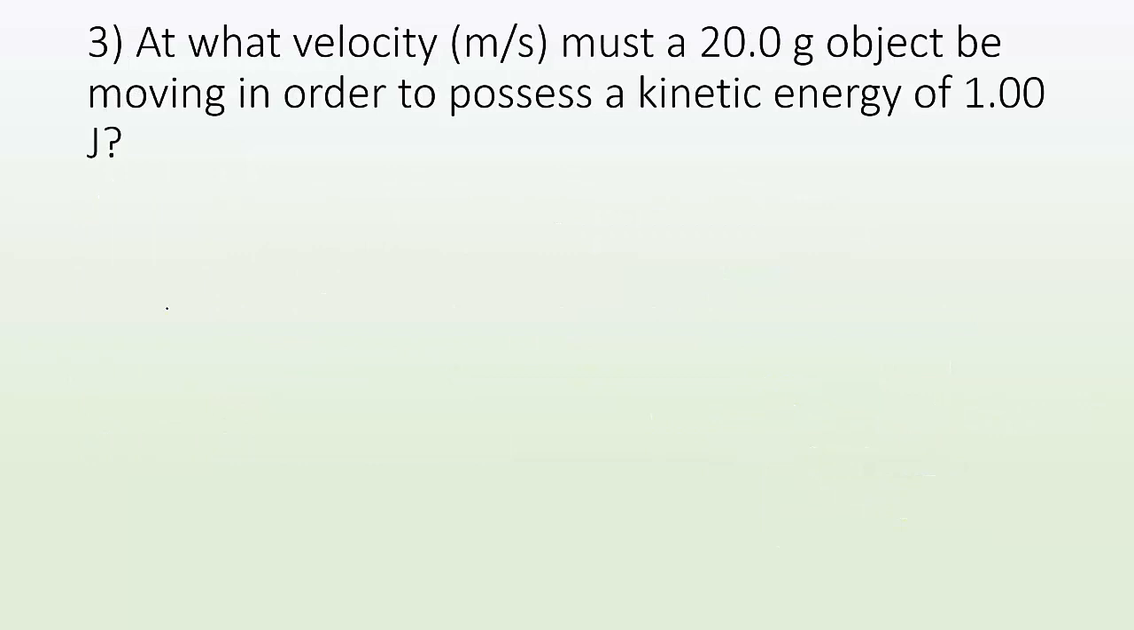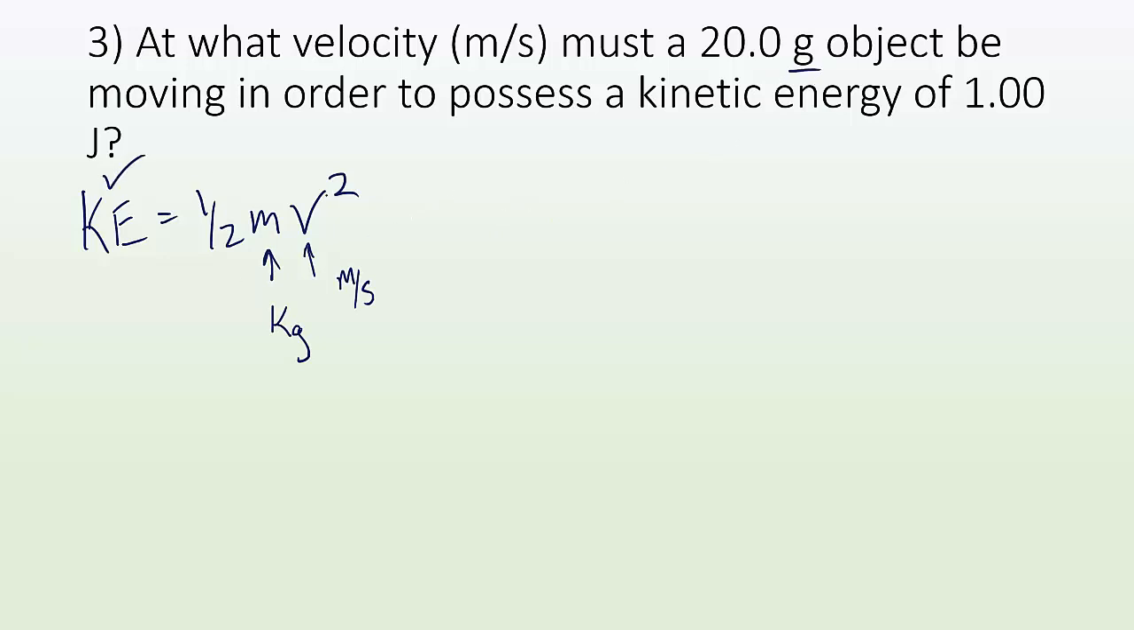3. At what velocity in meters per second must a 20.0 gram object be moving in order to possess a kinetic energy of 1.00 joules? So we got to go, all right, well, what is the formula for kinetic energy? And it's going to equal 1/2 mv squared. So that's the velocity in meters per second, and that's the mass, which has to be in kilograms. So they give me grams, I have to convert that to kilograms. And they're telling me what the kinetic energy is. We're trying to solve for the velocity.